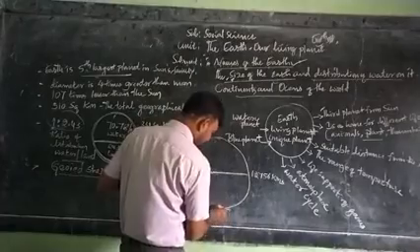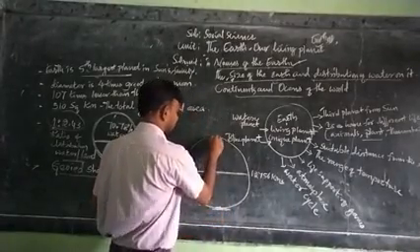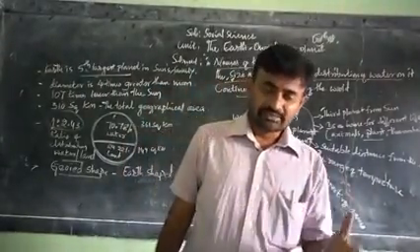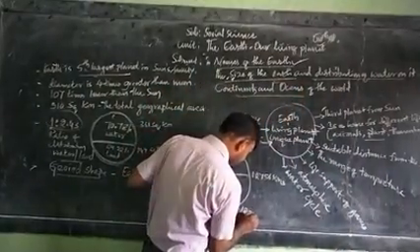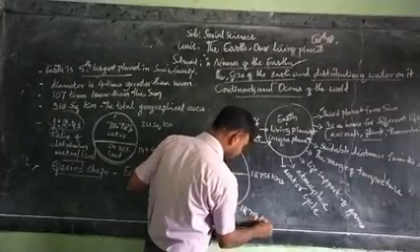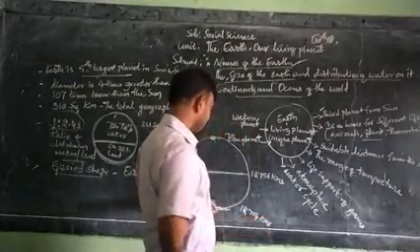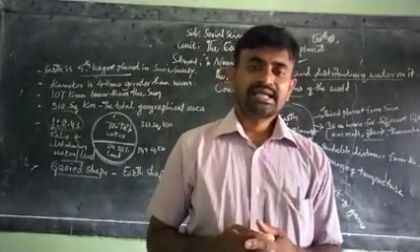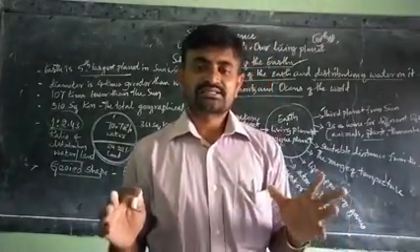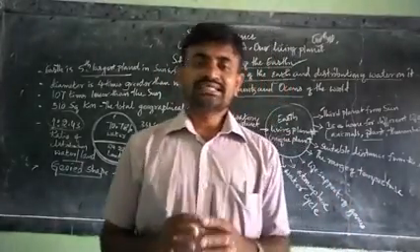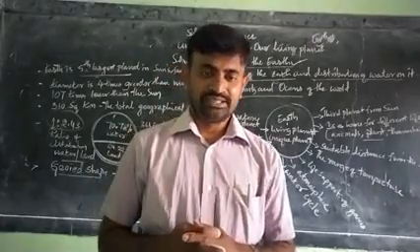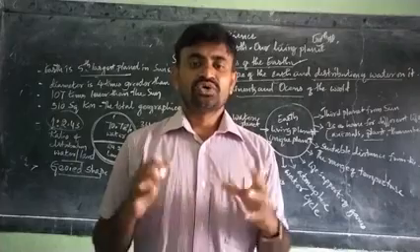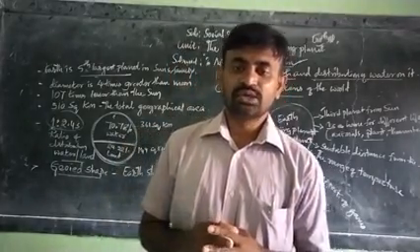The polar diameter is 12,714 kilometers. The equatorial circumference is 40,076 kilometers, and the polar circumference is 40,008 kilometers.